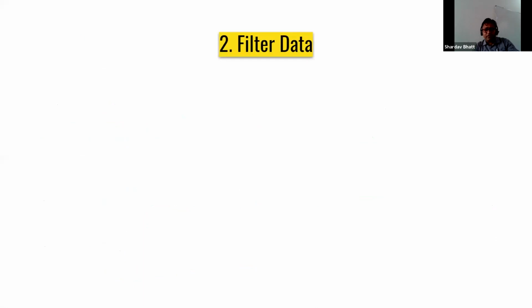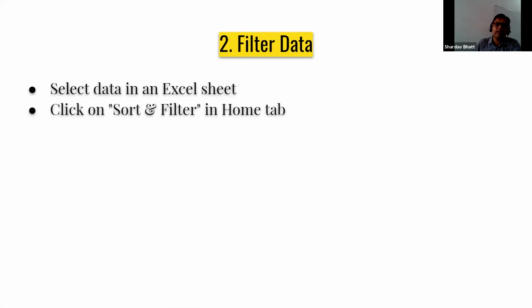So the next step is filtering. The second step after collecting the data is filtering data. For filtering data, there are several techniques. In Excel, you can do it automatically using filters. So how do you apply filters in Excel? First of all, you need to select the data which you want to analyze, and then click on Sort and Filter in the Home tab.